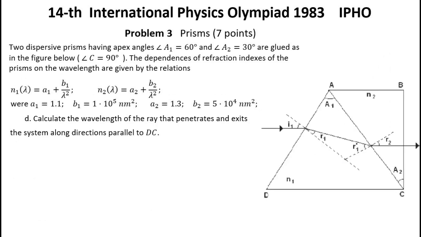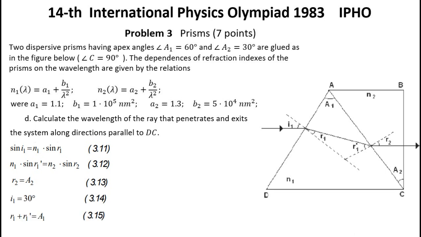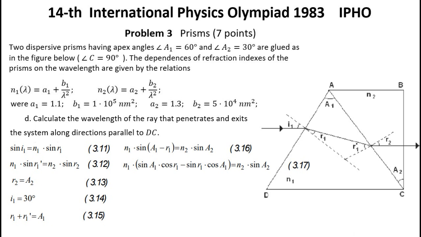Question D. Calculate the wavelength of the ray that penetrates and exits the system along directions parallel to DC. Solution. Using the figure, the refraction law on the AD face is 3.11, the refraction law on the AC face is 3.12, as can be seen in the figure, and I1 equals 30 degrees. Also R1 plus R1' equals A1. Substituting 3.13 and 3.15 in 3.12 it results 3.16, or 3.17.